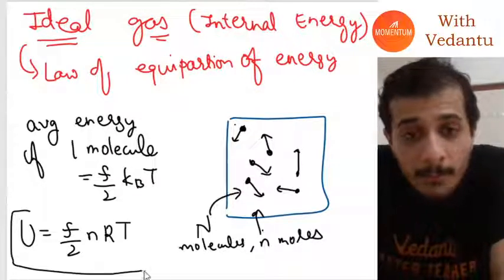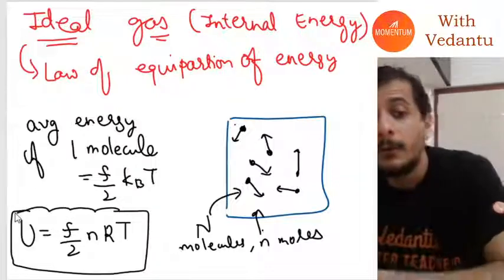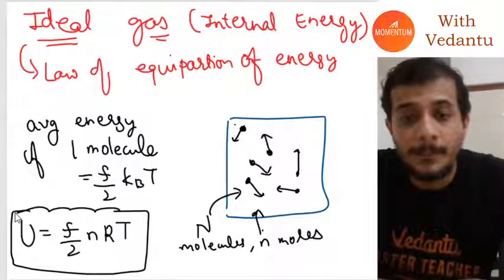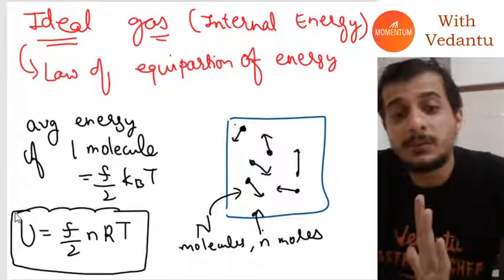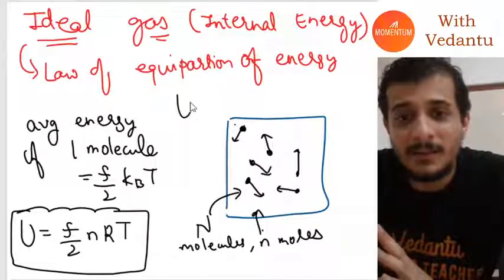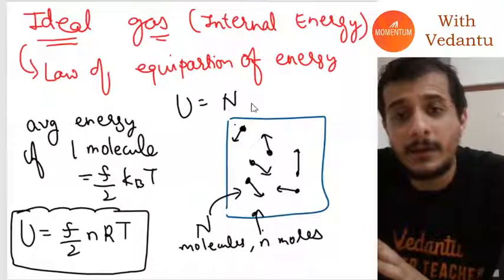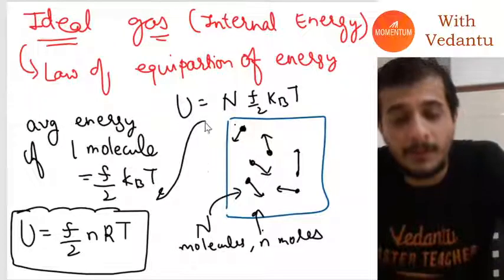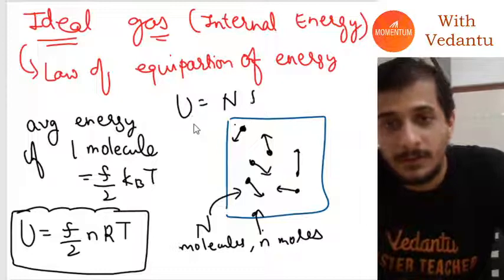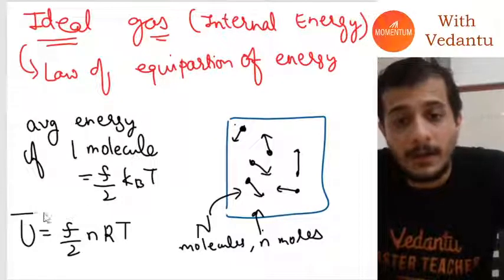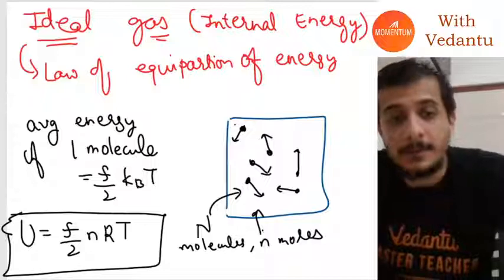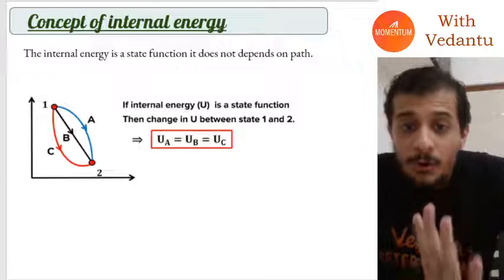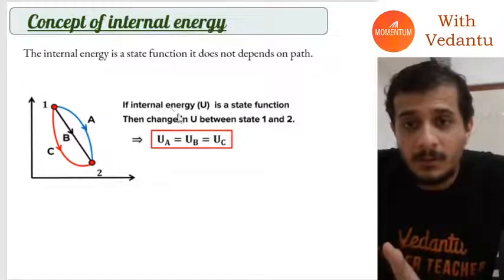Do you guys remember? I hope you remember. So this was the total energy of the system. By the way, the total energy of the system can also be written as N into F by 2 kBT, which we derived as this, and later made some more changes to. But yes, the total internal energy is given by this. I hope everybody understood. So now let's talk about internal energy.